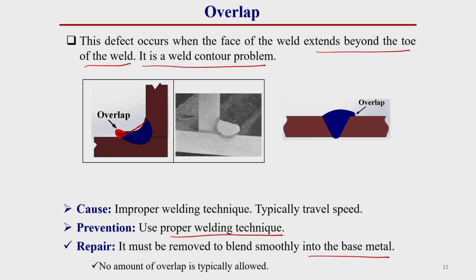No amount of overlap is typically allowed, keep this in mind. This overlap is such a defect that no amount is allowed in welded structures. You see here this overlapping in an actual welding sample, this much overlapping has occurred. That means from the toe, outside this toe, this much welding material is coming out.